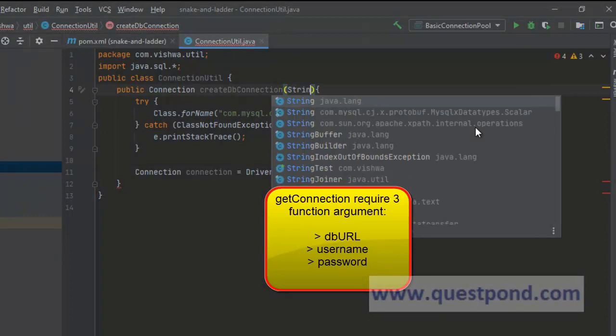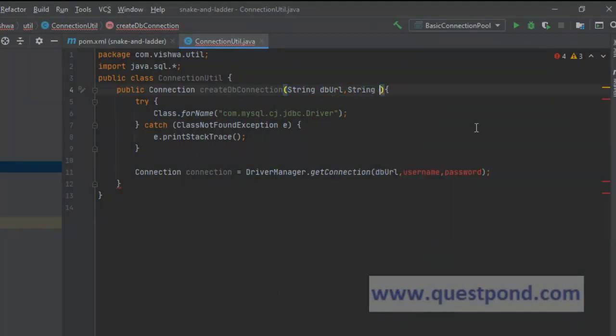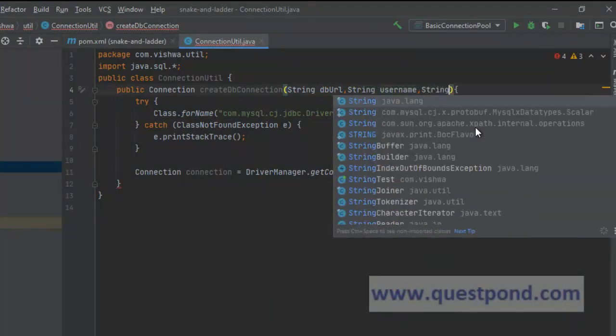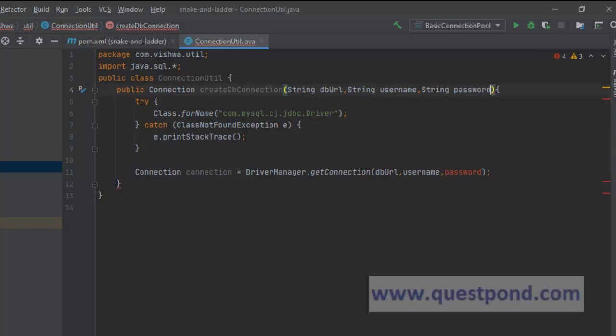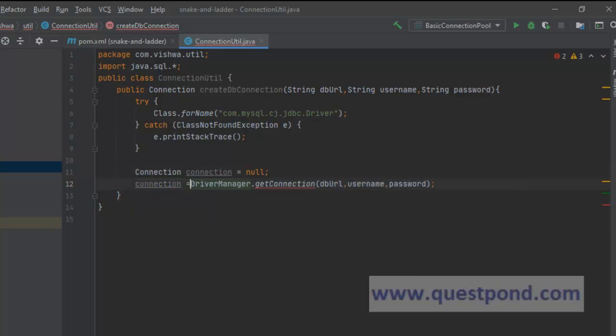So we can say String dbUrl, String username, String password. Now this can throw an exception, so we will have to store this within a try catch.